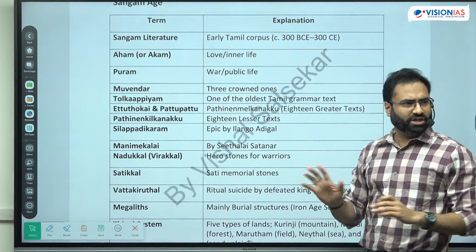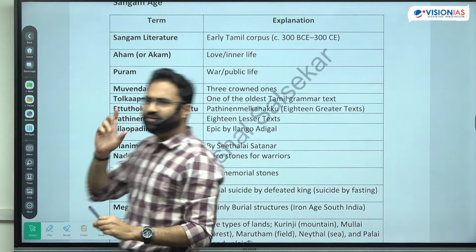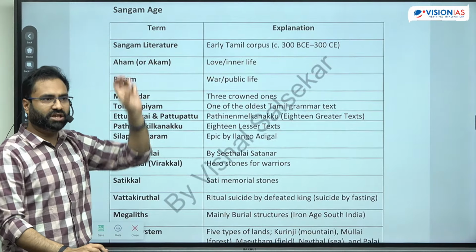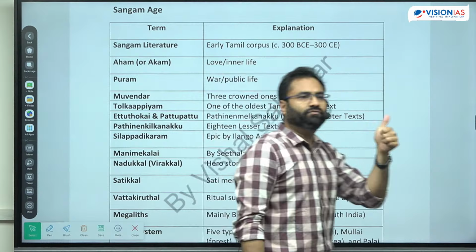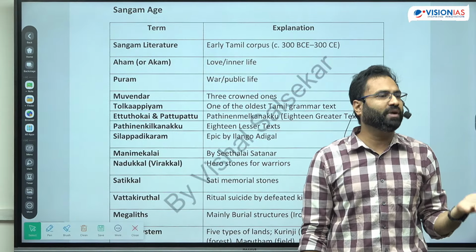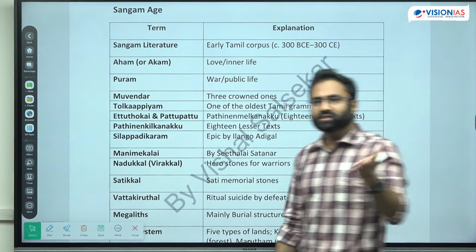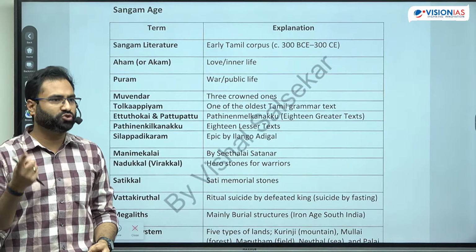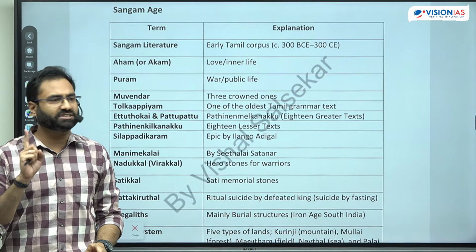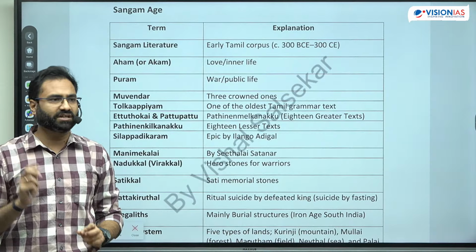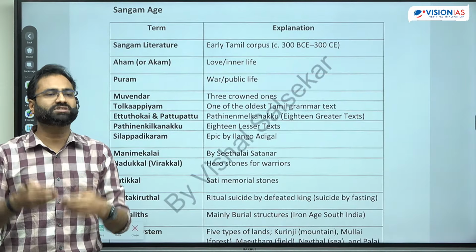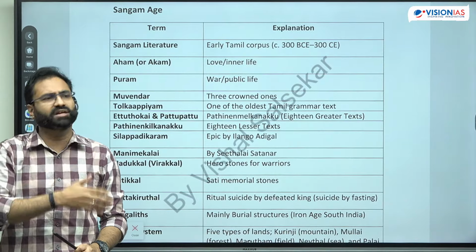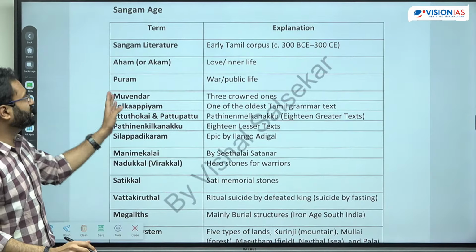Okay, so today we will complete Ancient, then in the next class we will do Medieval and Modern. So, Sangam age. Now in the Sangam age, there is the Sangam literature. There were three prominent Sangams. The first Sangam has no surviving text, and it was led by Agatyar or Saint Agastya, right? The second Sangam, in which Tolakappiyam, written by Tolakappiyar, is the only surviving text. Tolakappiyam is basically the text on grammar, and Tolakappiyar was the sage who presided over the second Sangam, it is said. And the third Sangam has a lot of texts, and then there are certain post-Sangam texts which give an idea regarding the Sangam age.